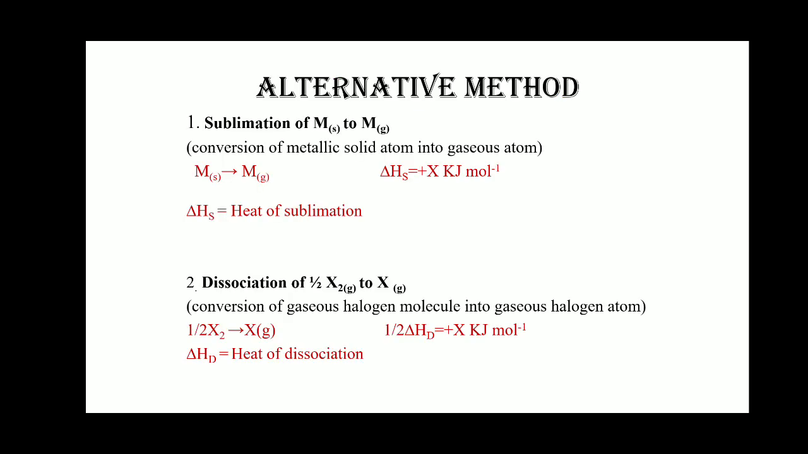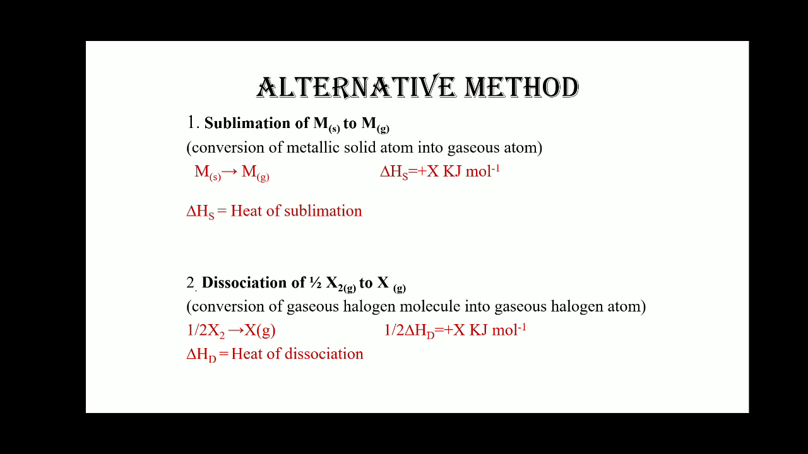Next is the alternative method. The alternative method means MX is formed by involving a number of steps. So what are these steps? The first step is the sublimation of M(s), the metal in solid state, to the metal in gaseous state. For formation of 1 mole, the solid metal will absorb energy equal to its sublimation energy and is converted into a gaseous state.